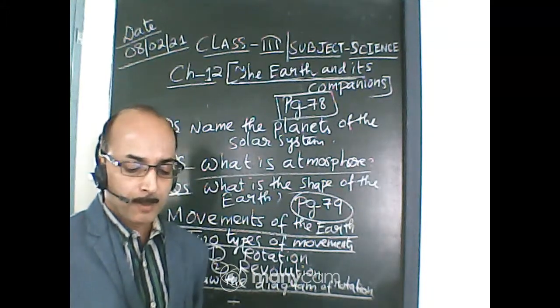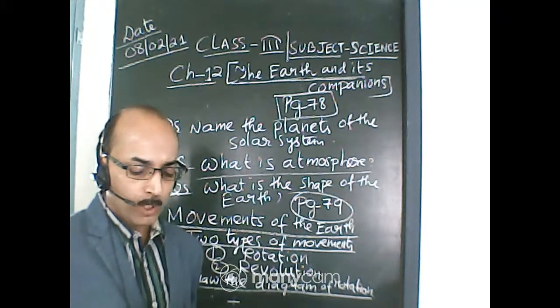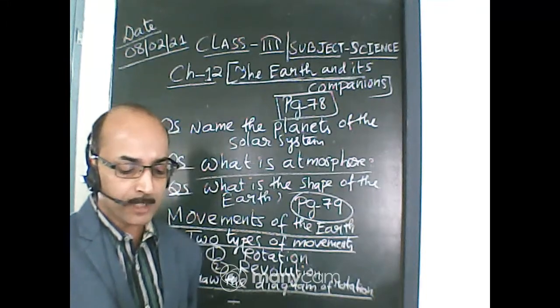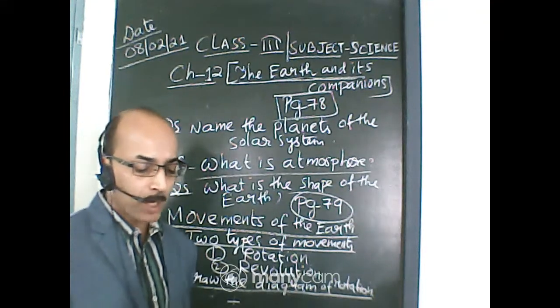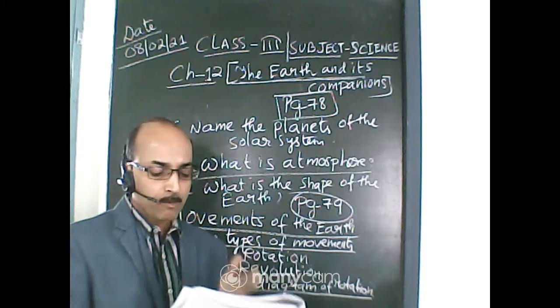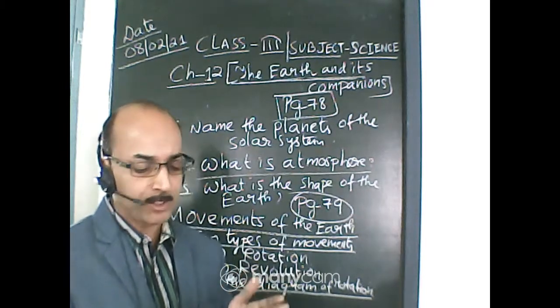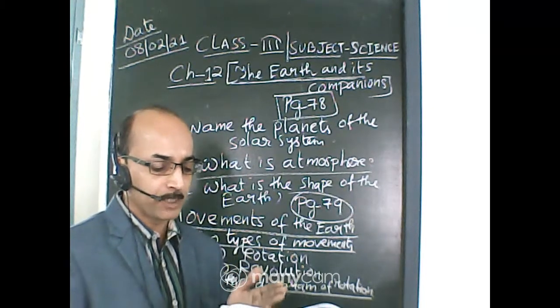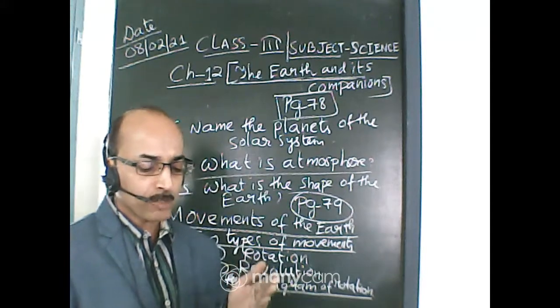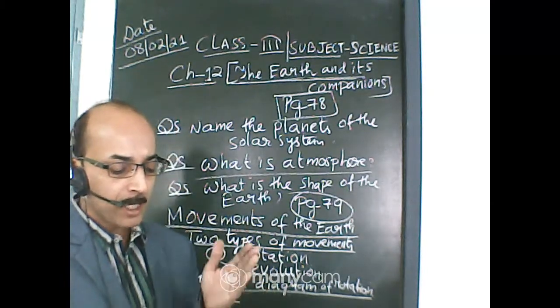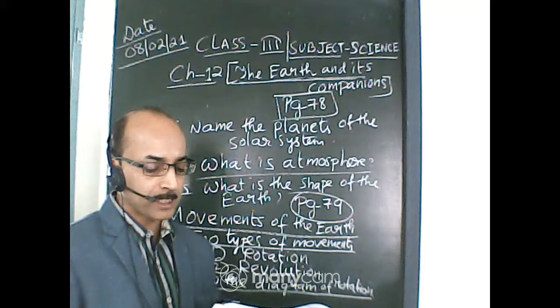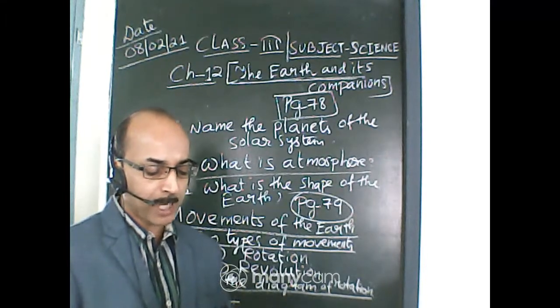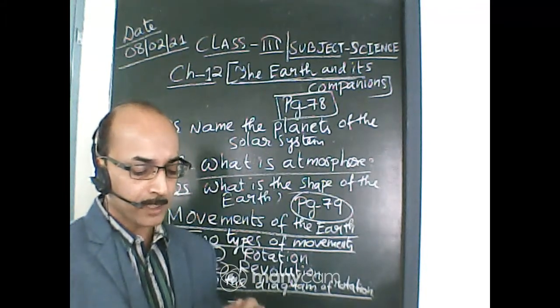The man is holding a torch and throwing light from the torch onto the globe. Everybody will follow the diagram, page number 79, activity. The light of the torch lights part A. Part A is day, and part B, which is behind, is dark. It is night now.